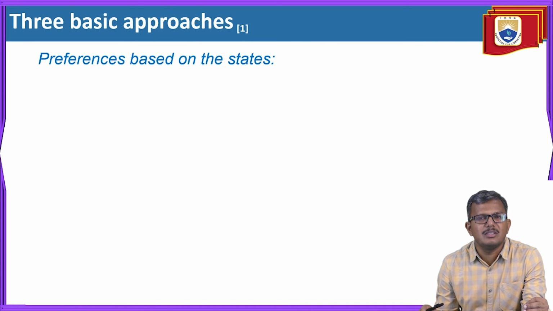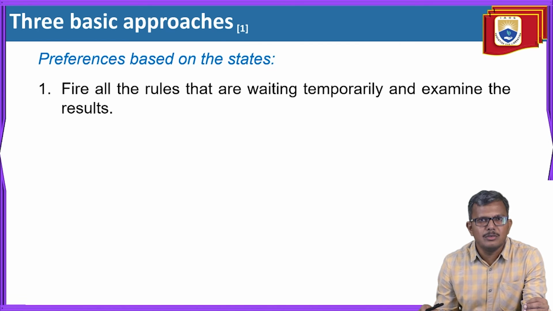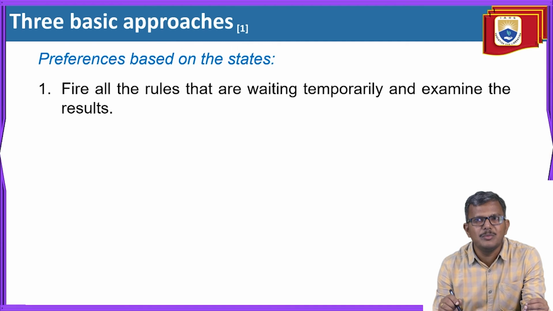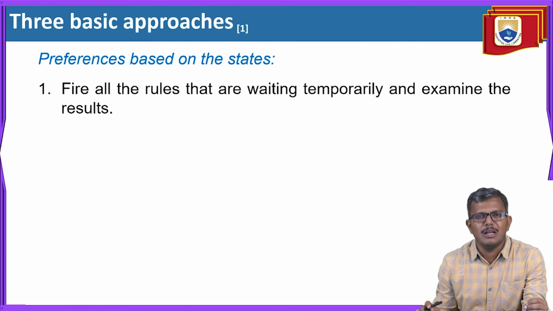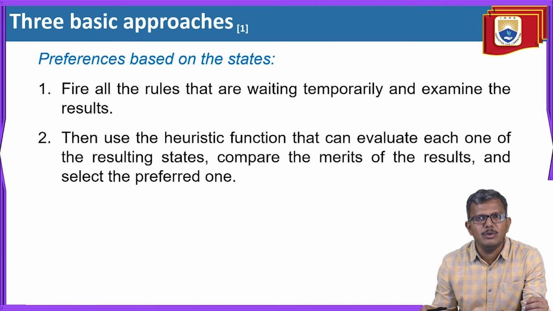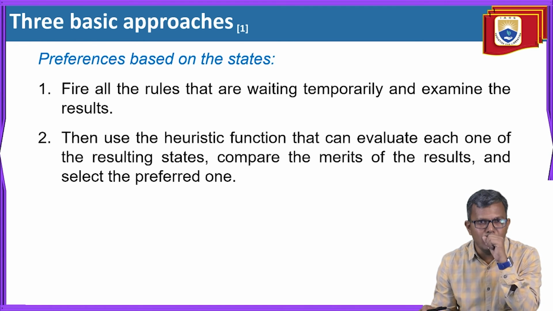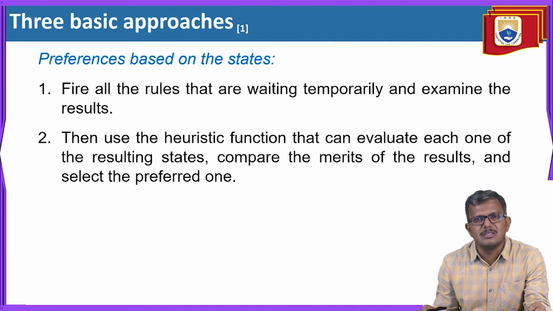And preferences based on the states. Here you have to fire, which means you apply all the rules that are waiting, temporarily, and examine the results. We are not applying the rules individually, but rather applying all the rules together at the same time. Of course it is a temporary process. Once we apply them, we examine the results. The result which makes you move towards the goal state, you select that one, and the remaining rules you can simply ignore.